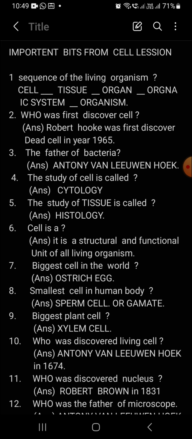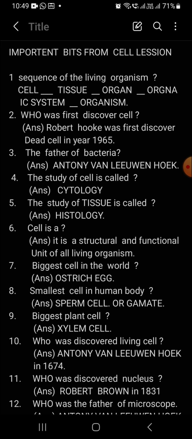The first question, sequence of living organisms. So the sequence: first cell, tissue, organ, organ system and organism. So this is the most important. Sometimes they are asking the question in sequence, so they are giving the options in sequence, and you have to select the right choice.